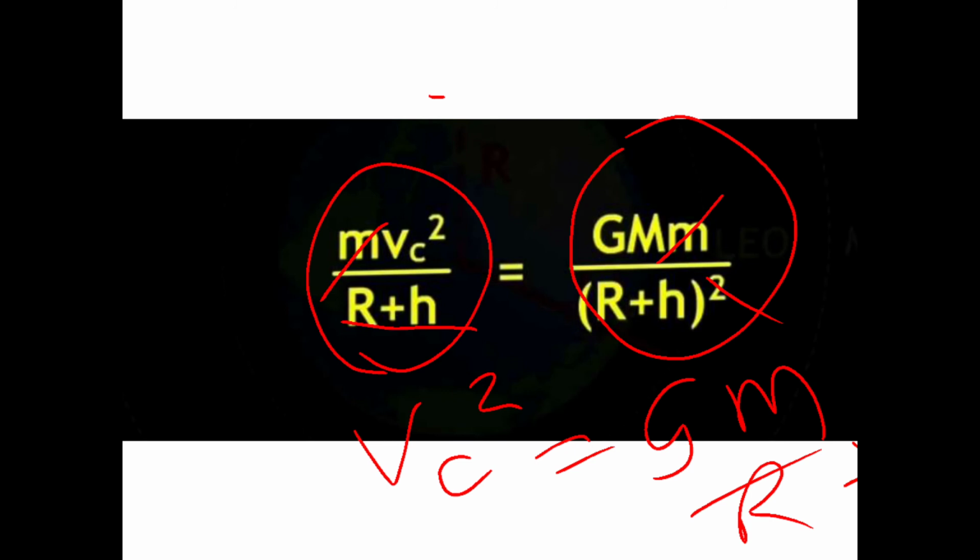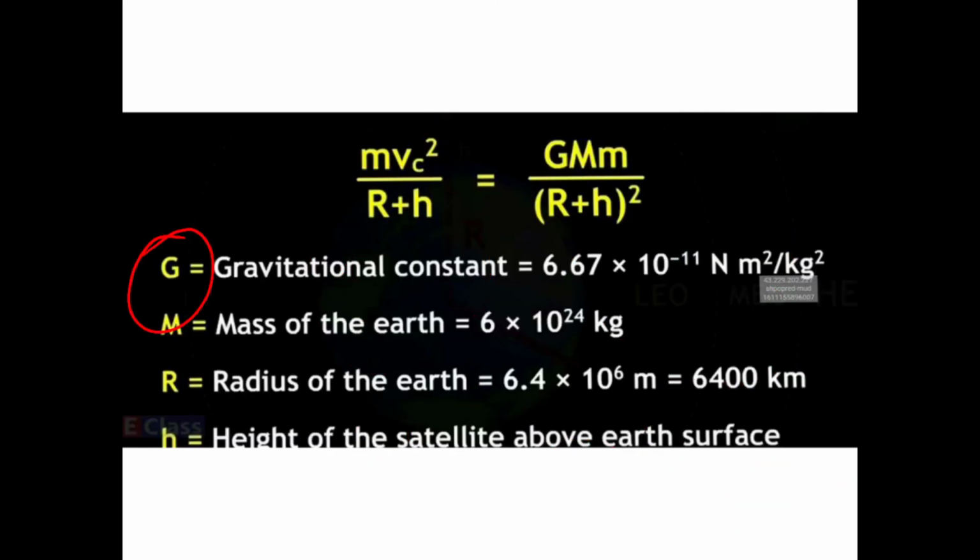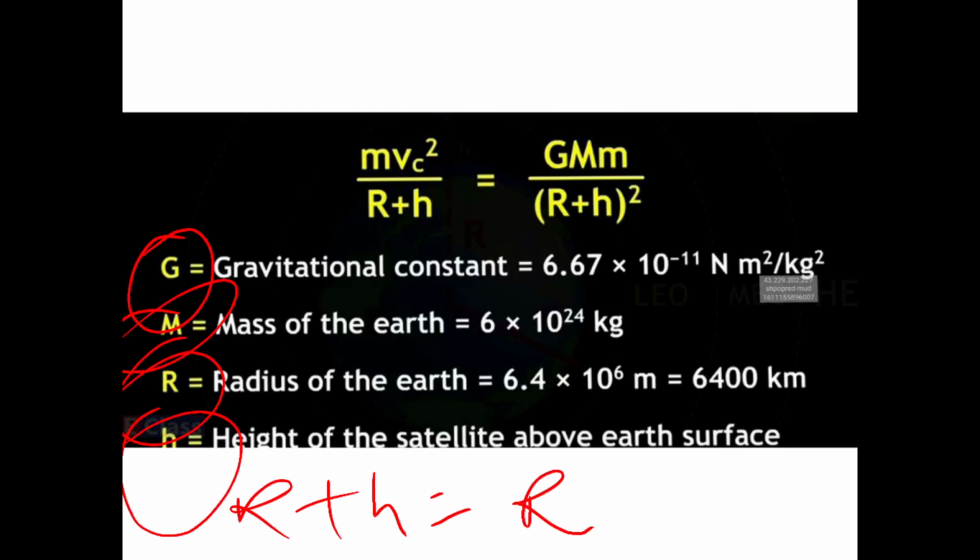Now let us define what G, M and the others are. G is the gravitational constant, and you know the value, 6.67 into 10 raised to minus 11. Capital M stands for the mass of the earth, which is 6 into 10 raised to 24. R stands for the radius of the earth, which is 6.4 into 10 raised to 6 meters. And h is the height of the satellite above the earth's surface. And what is R plus h? R plus h is the radius of the orbit of the satellite. So that is the radius.